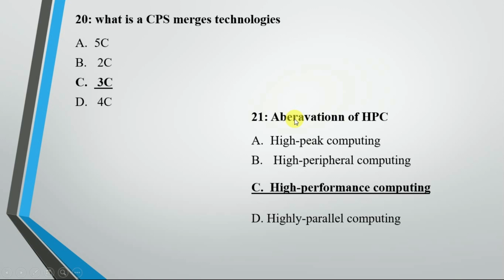Now question is, abbreviation of HPC is, so high peak computing, high peripheral computing, high performance computing, highly parallel computing. So answer is very simple and very clear, that is option C, high performance computing.